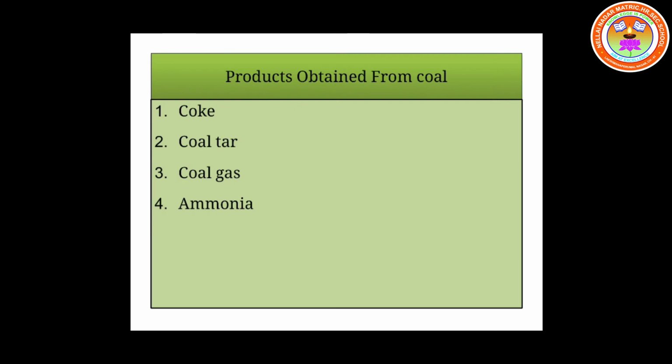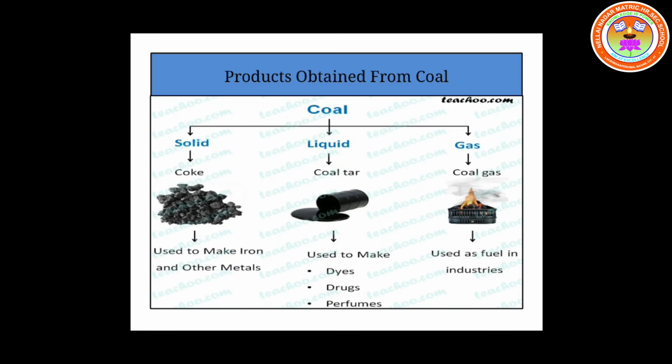Now we are going to learn the products obtained from coal. The products obtained from coal include coke, coal tar, coal gas and ammonia. When coal is taken in a test tube in a powdery form and heated, it results in the formation of products like coke, coal tar, coal gas and ammonia.